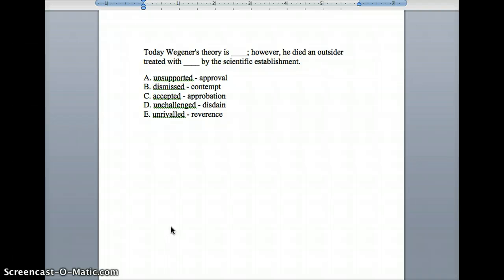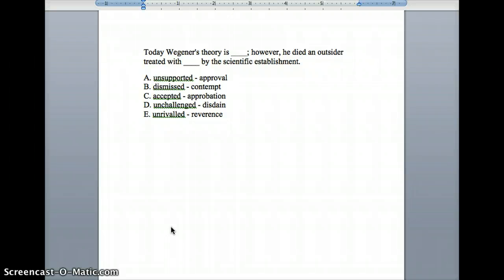Right? He would be treated with disdain or contempt were he an outsider. Well, today's theory is, Wegener's theory is dismissed, doesn't fit. It would have to be good. Today, Wegener's theory is unchallenged. However, he died an outsider treated with disdain by the scientific establishment. It works perfectly.